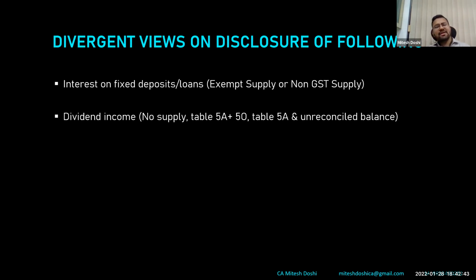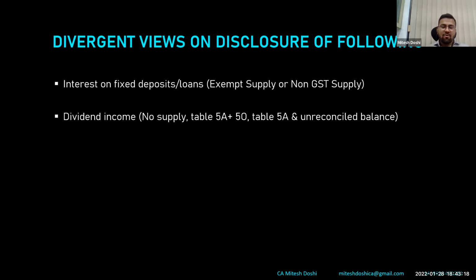Now in 17-18 and 18-19, even I did the same thing. But now I have realized that officers have started issuing notices that you have disclosed exempt supply, but you have not reversed any ITC. How is it possible? So I have to explain to them that from 22nd January 2018, an explanation has been added in Rule 42 and 43, which says that no reversal is required on interest income, which is exempt income. So ideally, this income is still exempt. However, no reversal is required. Therefore, we are not reversing it.